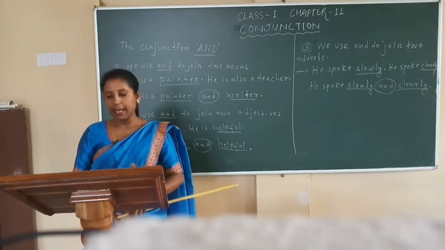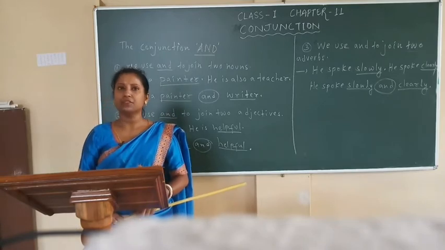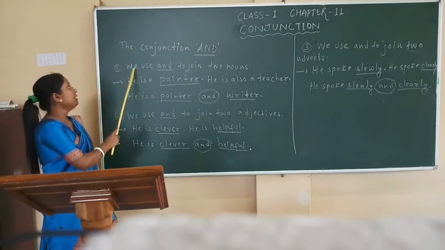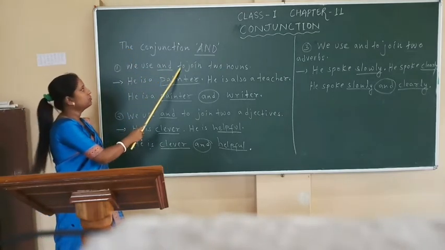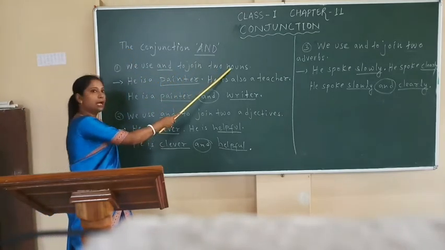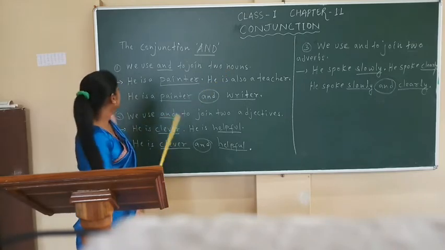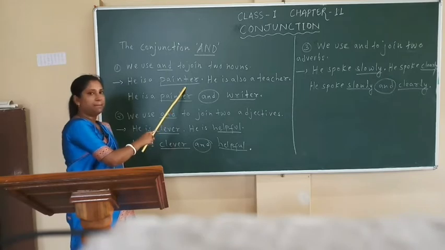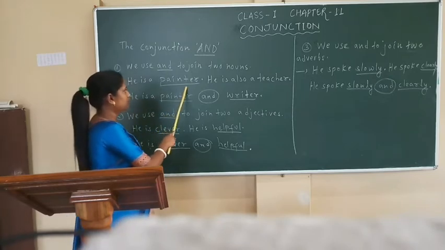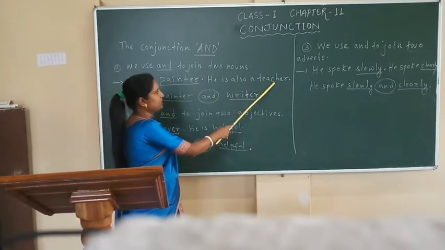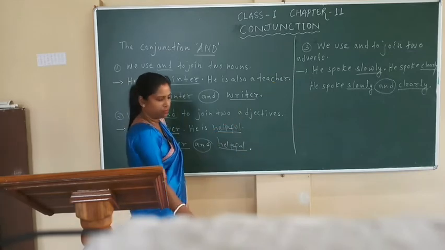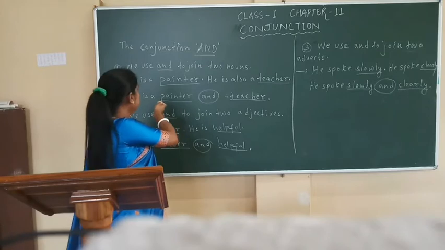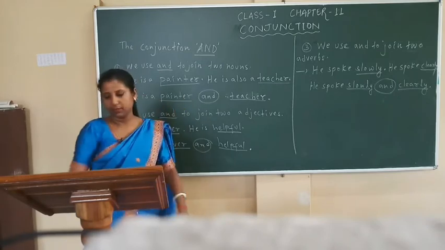The conjunction and can join many kinds of words. We use and to join two nouns. For example, he is a painter, painter is a common noun. He is also a teacher, teacher is also a common noun. He is a painter and teacher.